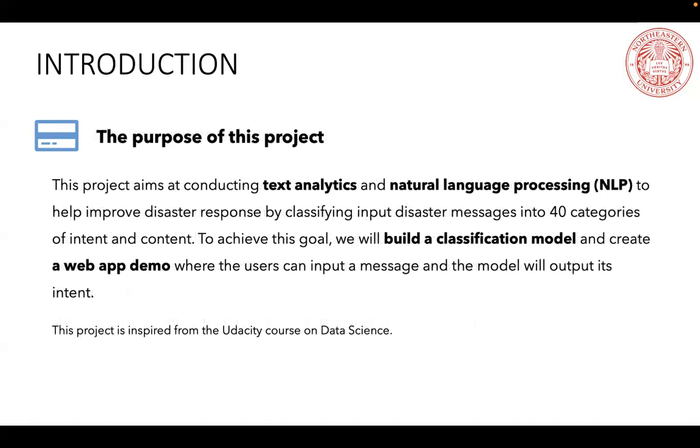So the purpose of our project is conducting text analytics and natural language processing to help improve disaster response by classifying input disaster messages into 36 categories of intent and content. To achieve this goal, we will build a classification model and create a web app demo where users can input their message and the model will output its intent. Our project is inspired by the Udacity course on data science.